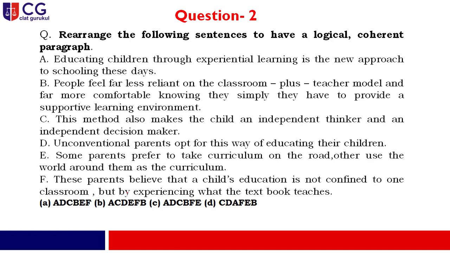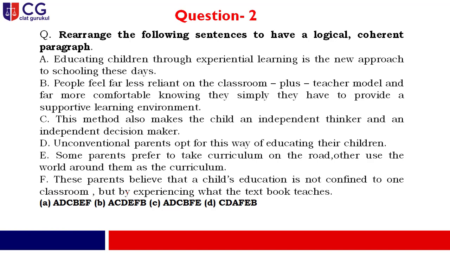Now it will be followed by C: this method. Now this particular word is used as a pronoun, and what kind of method? The method which has already been mentioned over there, the experiential learning method. This method also makes the child an independent thinker and an independent decision maker. As, my dear friend, we are talking about experiential learning, at the same time you are being taught and at the same time you are acting. It means that action is associated with that particular thing.